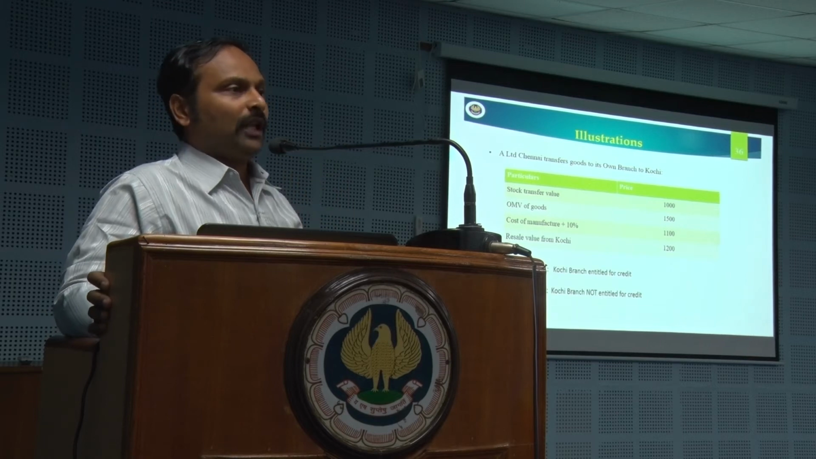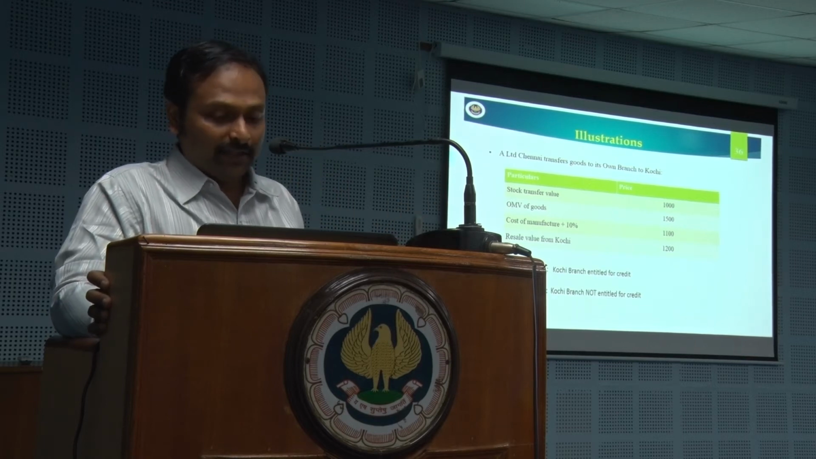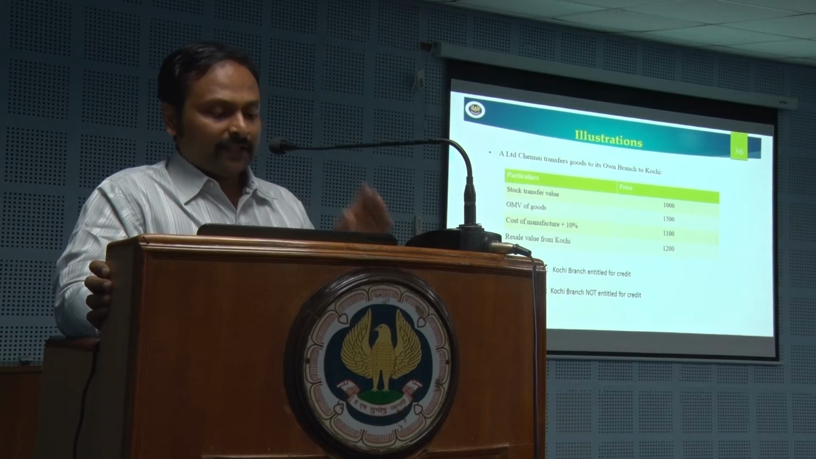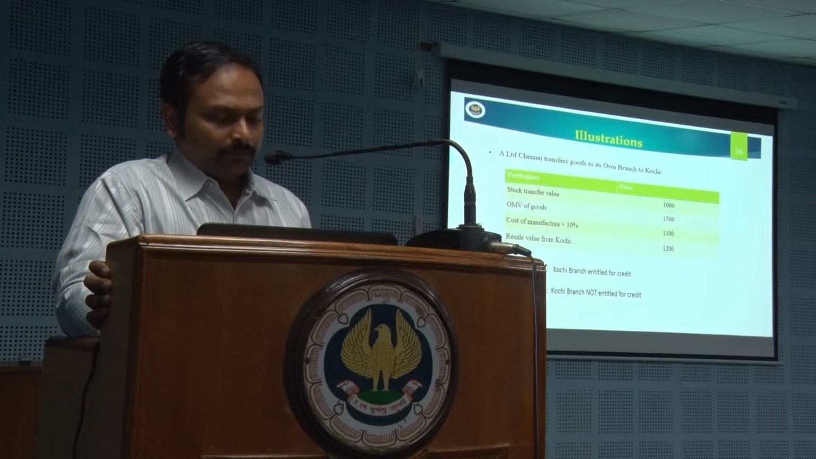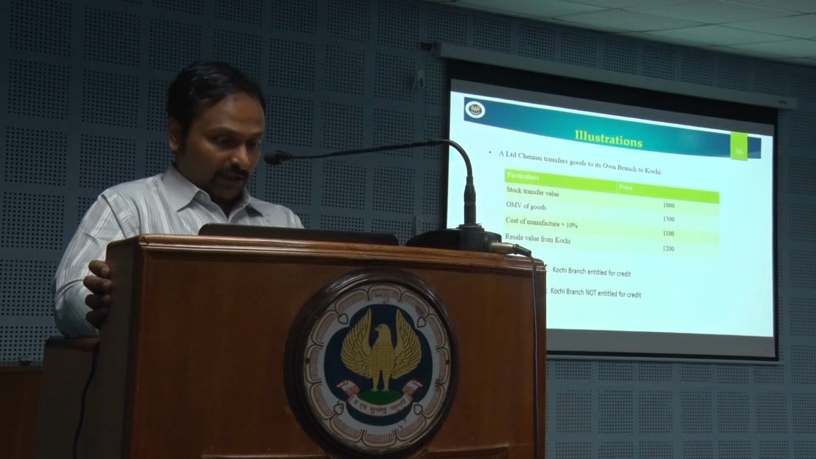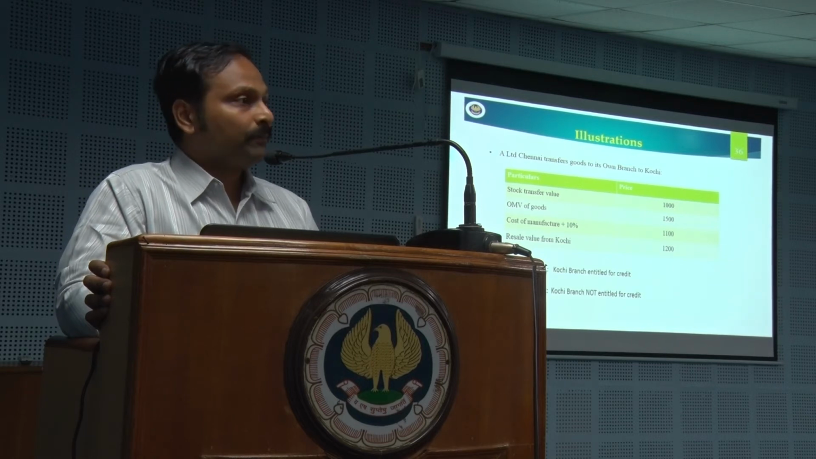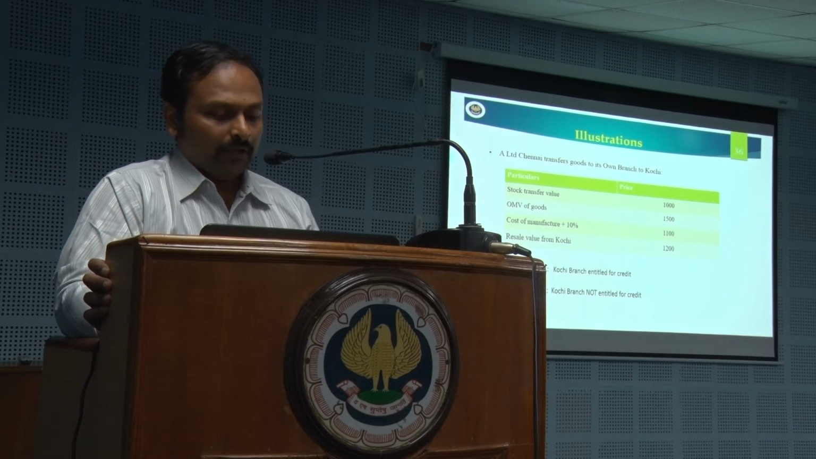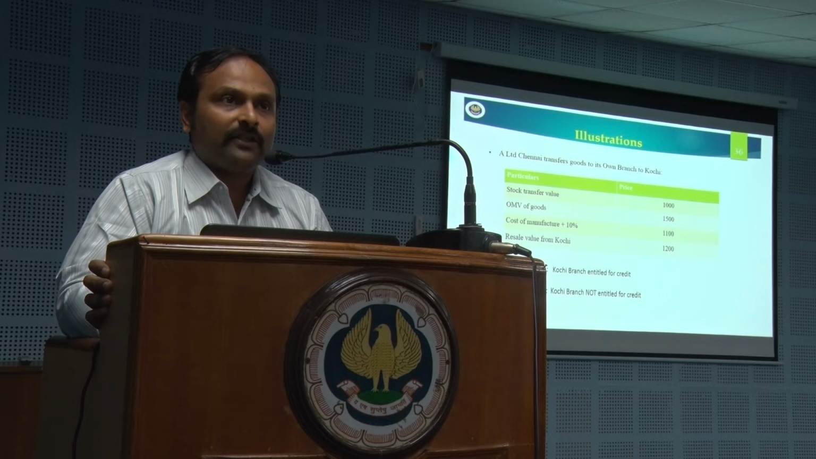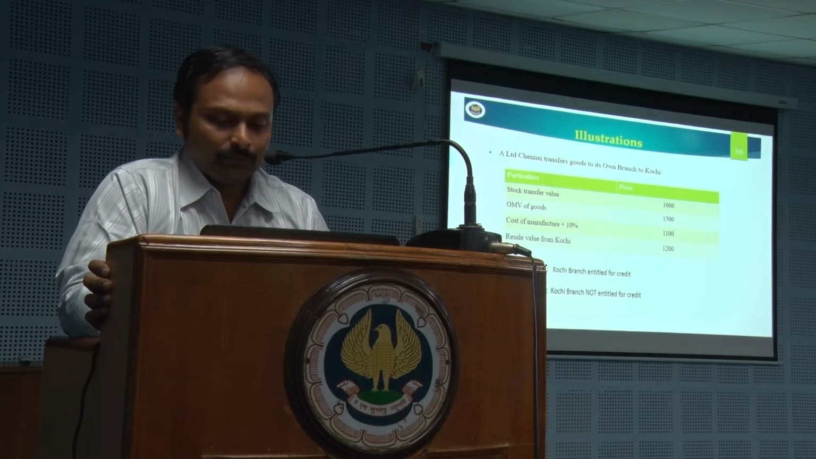So let's quickly do a small example which is part of the material. A Limited, Chennai, transfers goods to its own branch in Kochi. Stock transfer value is 1000. The open market value of the goods is 1500. Cost of manufacture plus 10% is 1100. Resale value from Kochi, whatever price at which he sells, is 1200. Scenario 1, Kochi branch is entitled for credit. Scenario 2, Kochi branch not entitled for credit. What should be the taxable value?